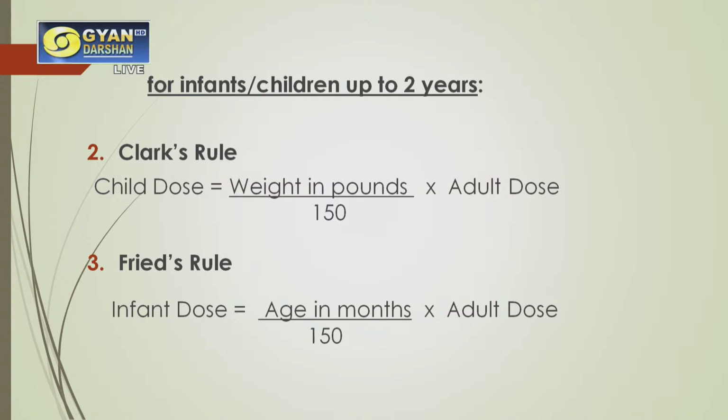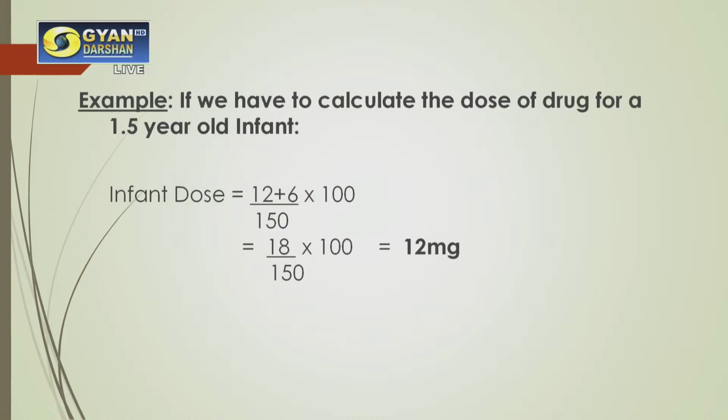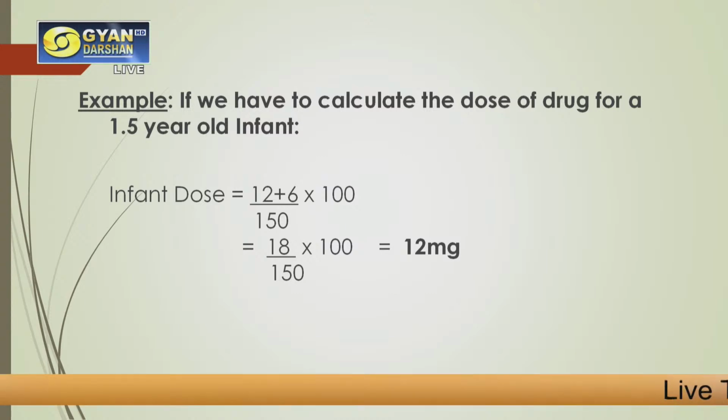Then third is the Fried's rule, which says infant dose can be calculated based on the age in months. Now here the age is in months, divided by 150 again and multiplied by the adult dose, which we should know. For example, if we have to calculate the dose of a drug for a 1.5-year-old infant, then how will we calculate?